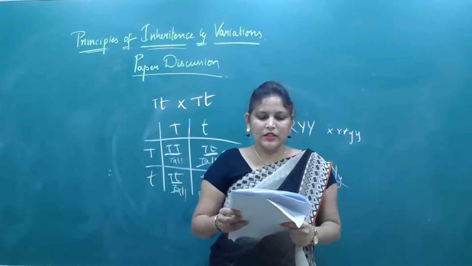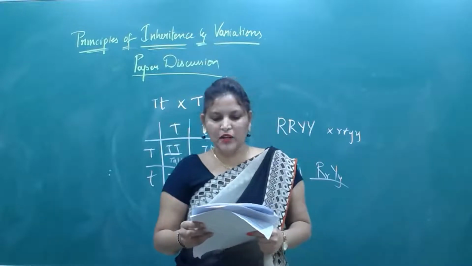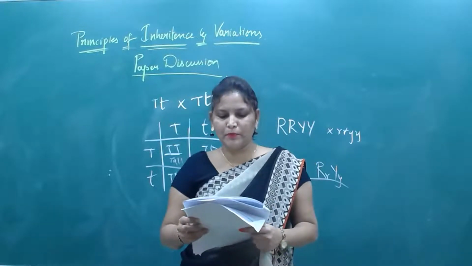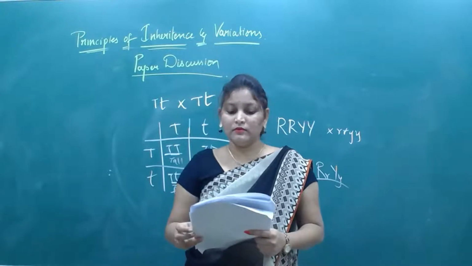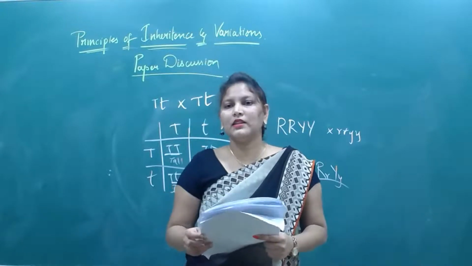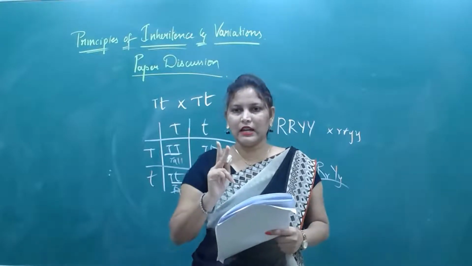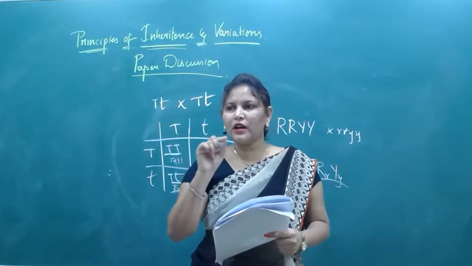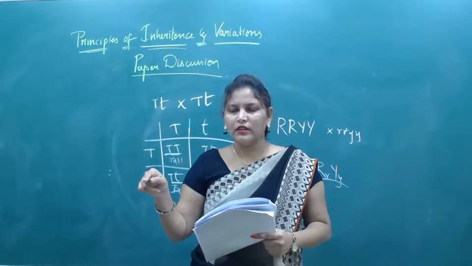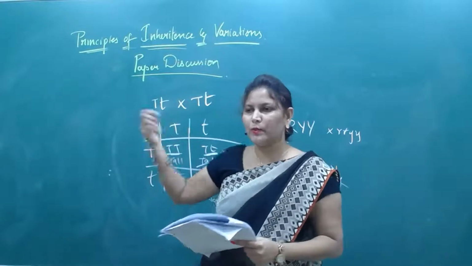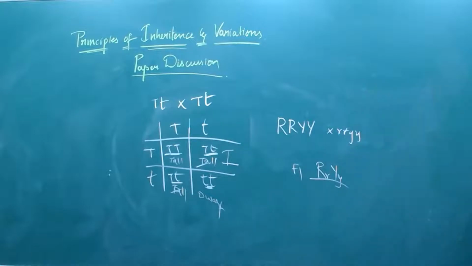Okay. Now, the genotype of an individual is capital R small r, capital B small b. How many different types of gametes will be produced based on the law of independent assortment? How many genes are there here? Two genes are there. What is the formula? 2 to the power of n, where n is the number of genes. Yes or no? So 2 to the power of 2 means 4 gametes will come. What are the gametes?